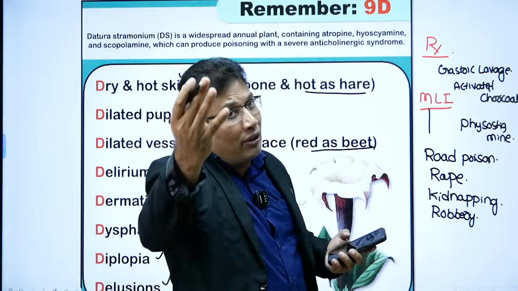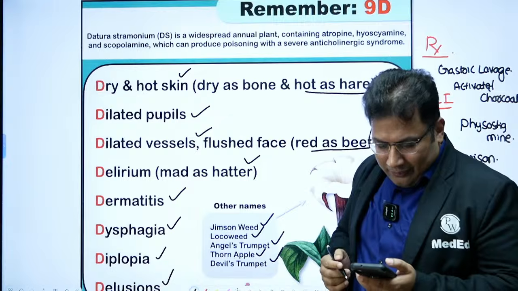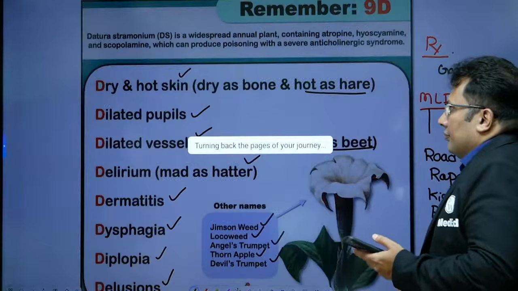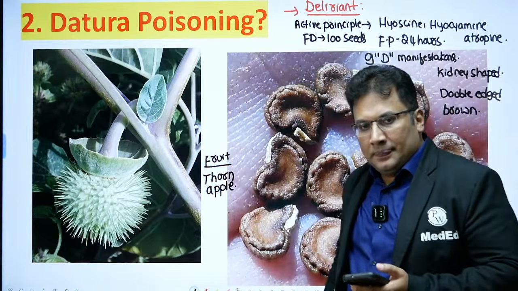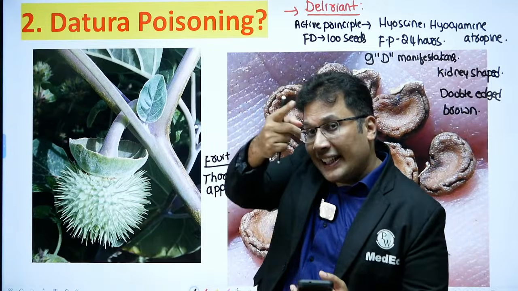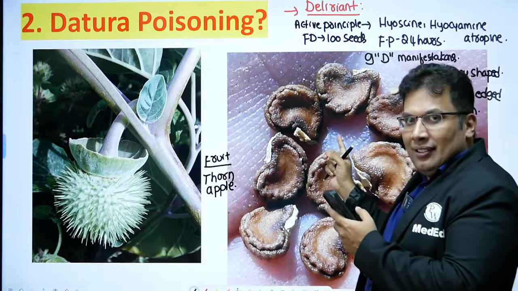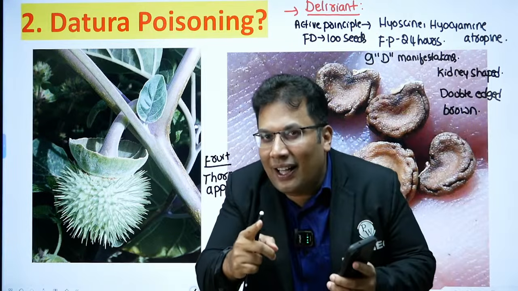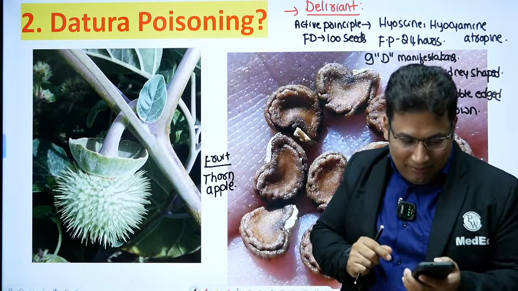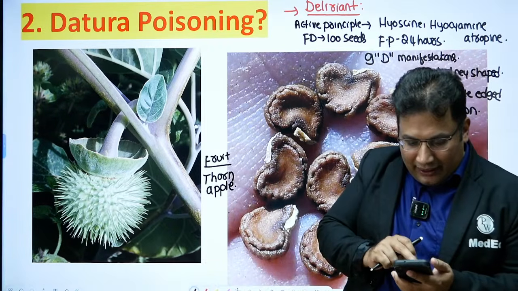So it is also known as Jimson weed, devil's trumpet. Okay guys, is it clear, Datura poisoning? Say yes or no. Try to remember: Datura fruit always occurs singly. Castor seeds occur in clusters. Datura seeds are kidney shaped. Capsicum seeds are round, single edged, yellow in color. Okay, good.